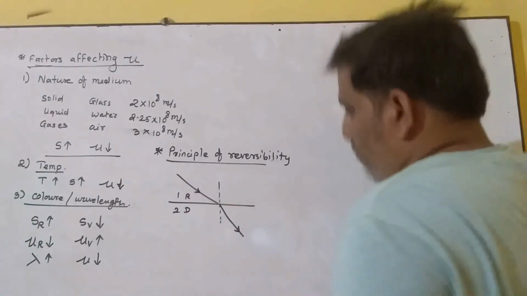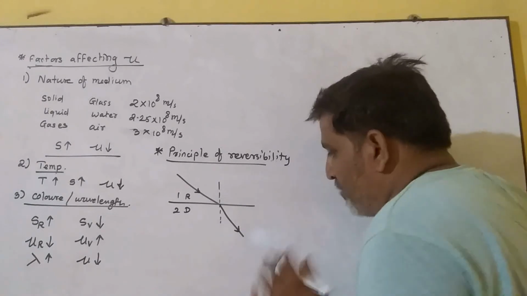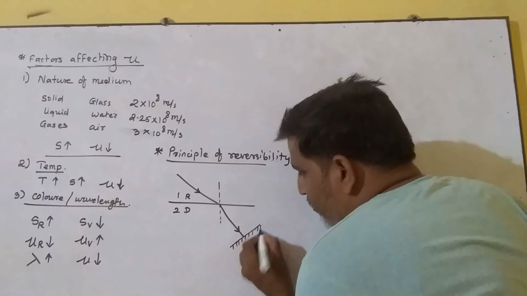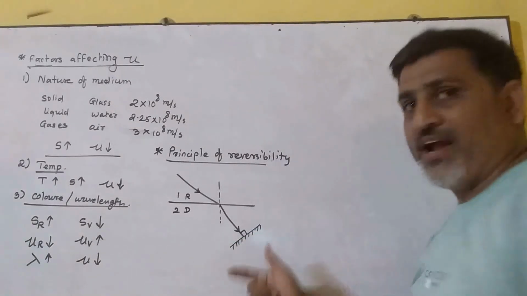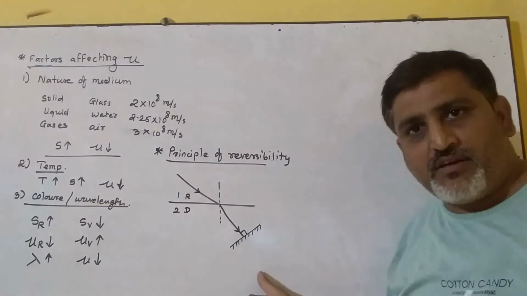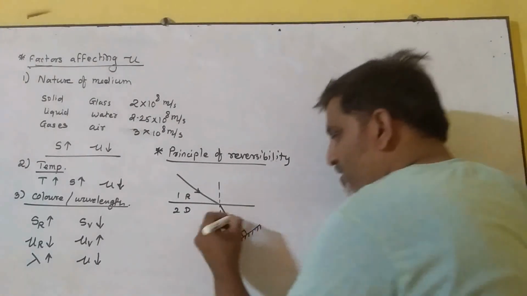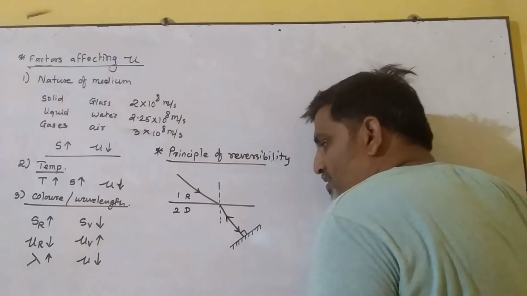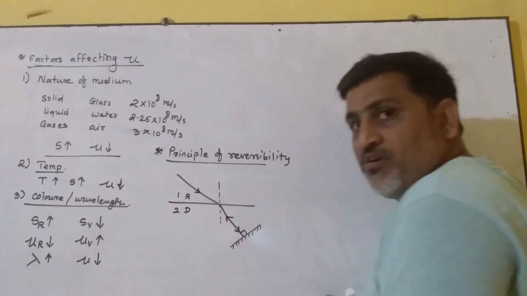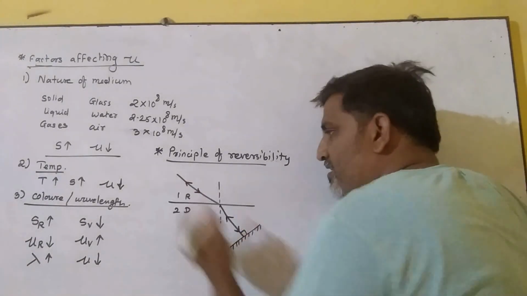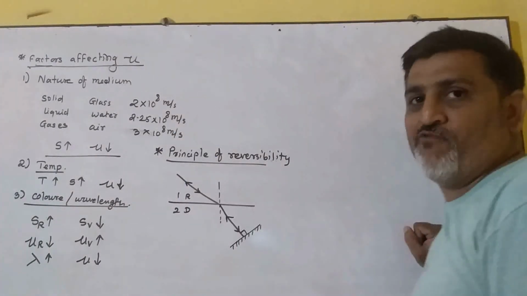Now what I do is keep a mirror perpendicular to the refracted ray. Then what we find? It will bounce back along the same path and come back the same way.